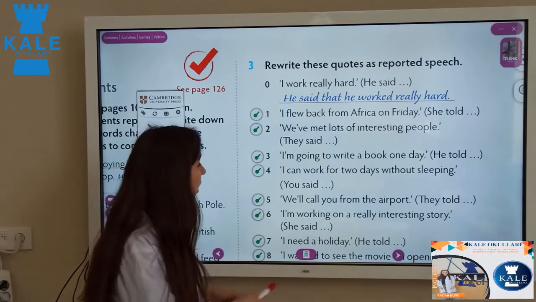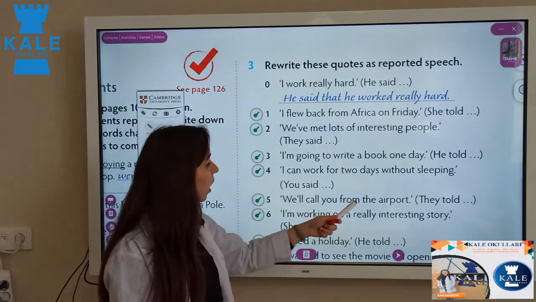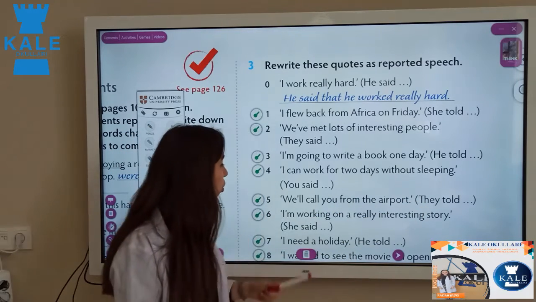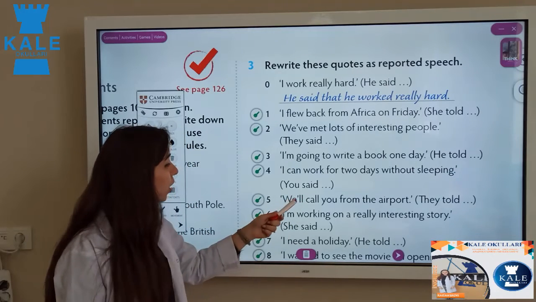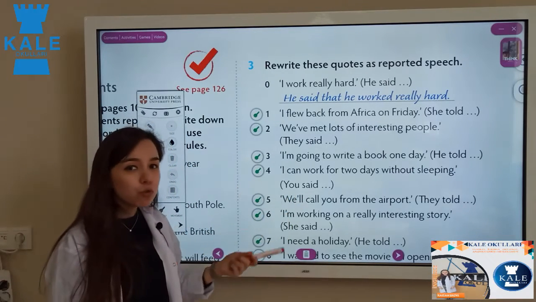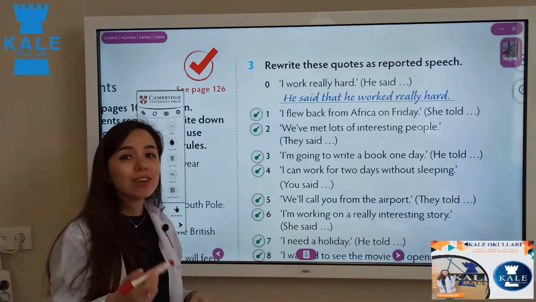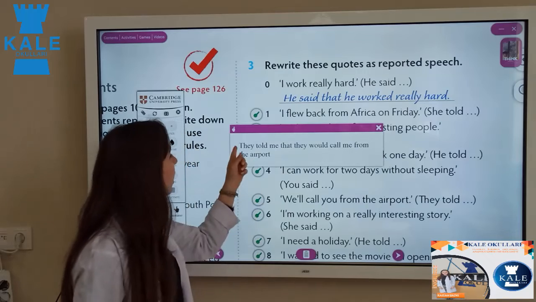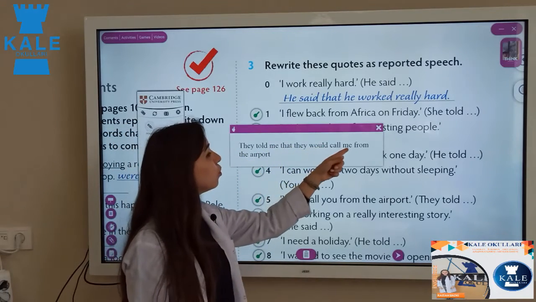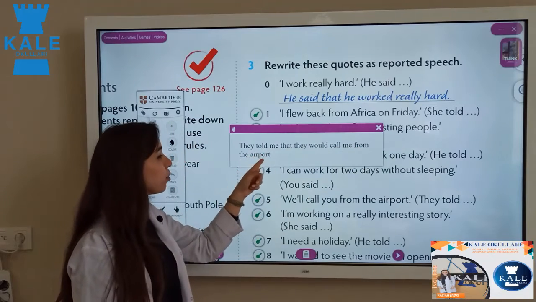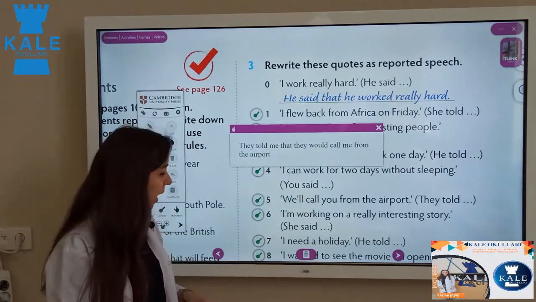And number 5, we will call you from the airport. Yes, we will call you from the airport, they told. Look at here, we have will here. What are we going to change? We are going to change will to would. And here we have told, so it shows that we need an object here. They told me that they would call me from the airport. Here the object, and here will changes to would, that much.